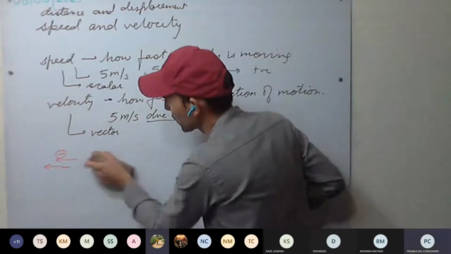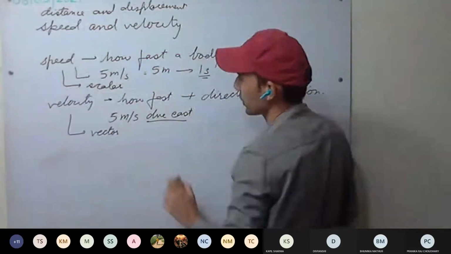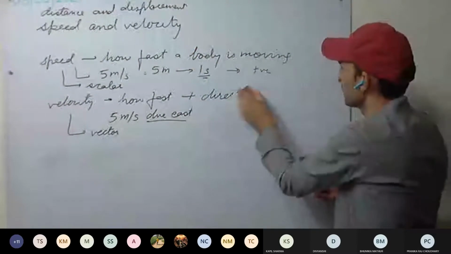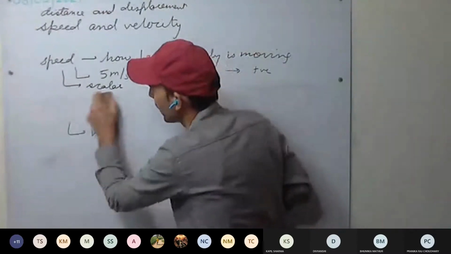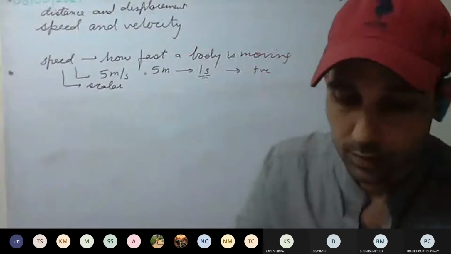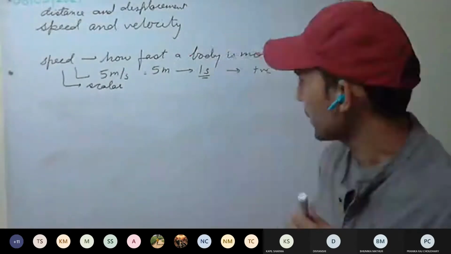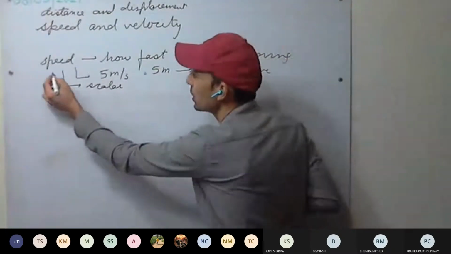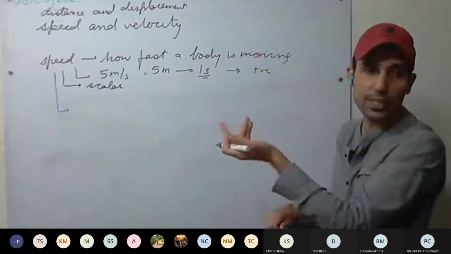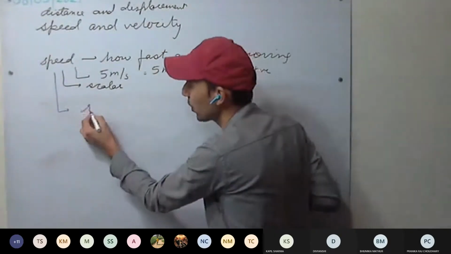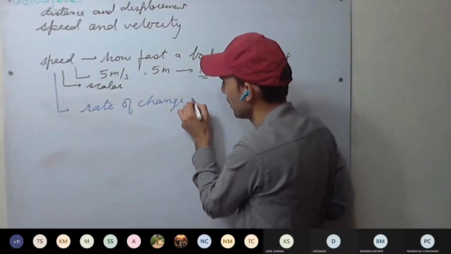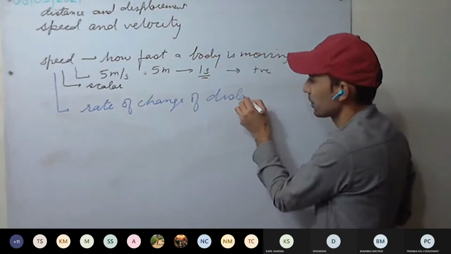Okay, this was the brief discussion regarding speed and velocity. Now we'll be limited to speed. We'll be discussing only speed, and then we'll take velocity. So how is speed defined? Another definition of how fast a body is moving: speed is the rate of change of distance.